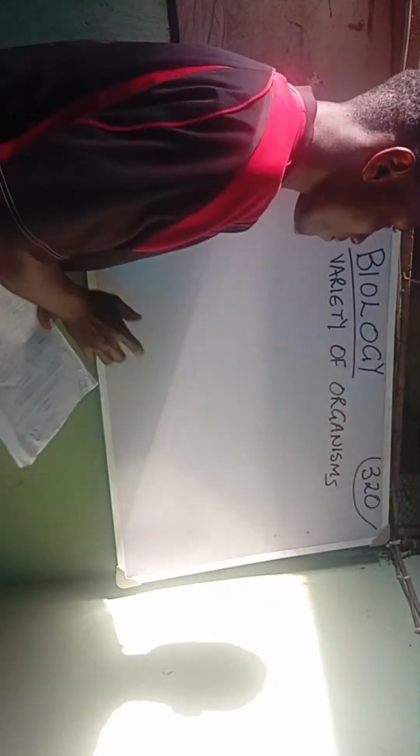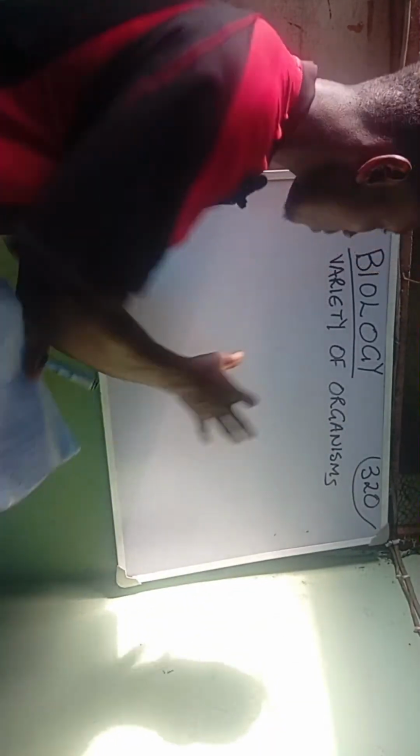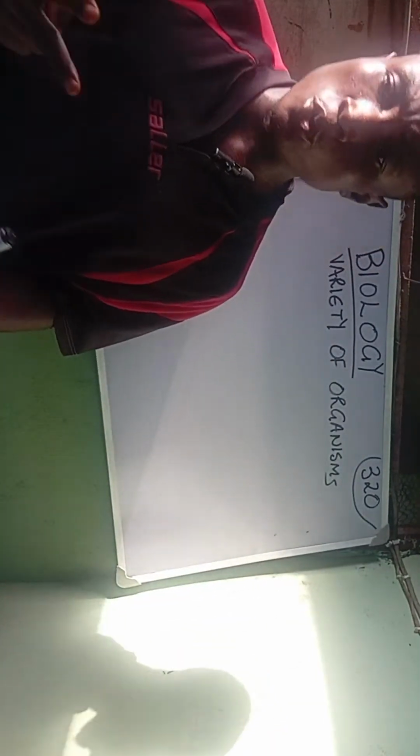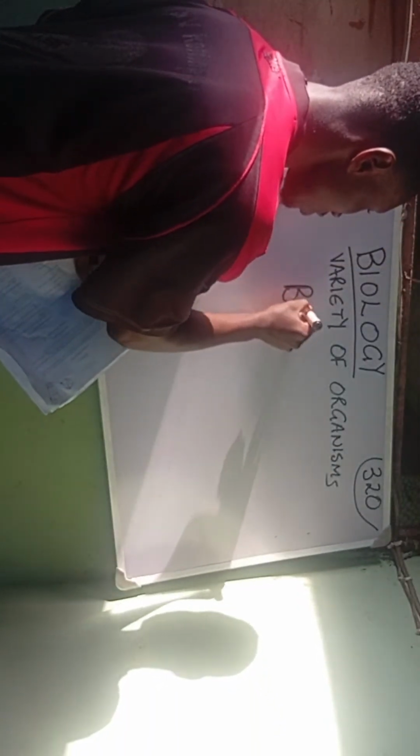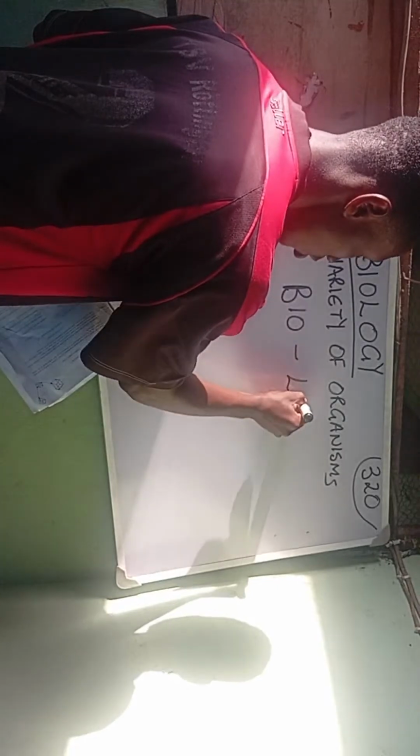Now, coming to variety of organisms, it is already expected that you as an individual know the meaning of biology. And we know that biology is gotten from 2 root words. Please, if you are joining my live stream, comment so that I will know you are following me. Biology as a science is gotten from 2 root words, which are bio and logy.